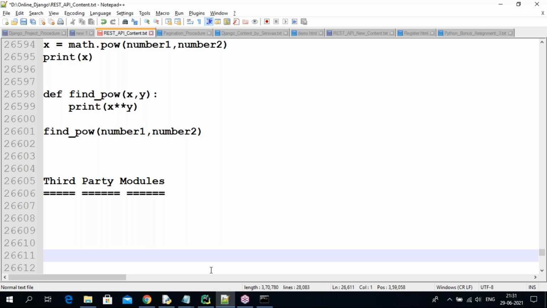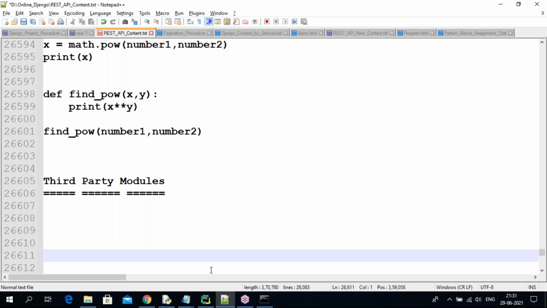Some other developers created some modules and maintain them in a web location on the internet. Those modules we call third party modules.